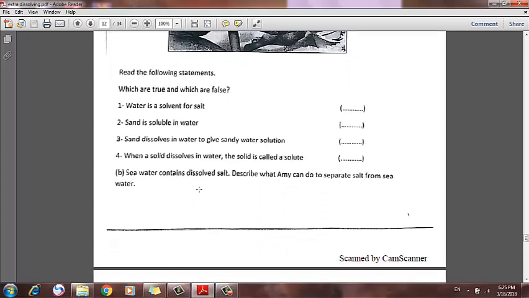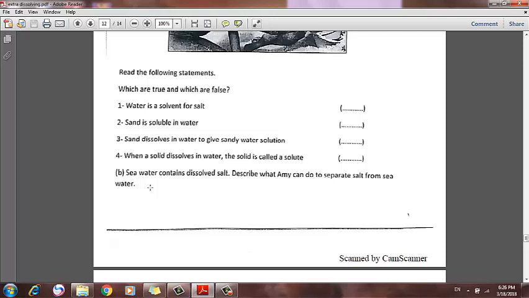Question B. Seawater contains dissolved salt. Describe what Amy can do to separate salt from the seawater. As I told you, some countries don't have a river to get fresh water from, so they use the seawater. They just take the water and boil it, so the water evaporates, and they take this evaporating gas and convert it to water to get fresh water to drink, while the salt stays in the container in which they are boiling the water.